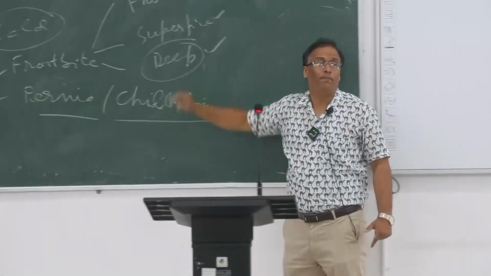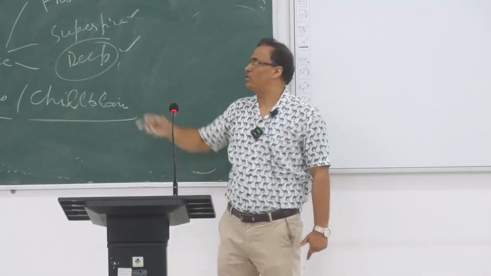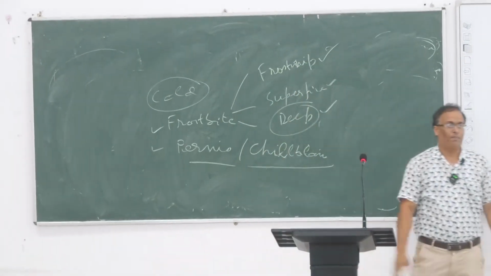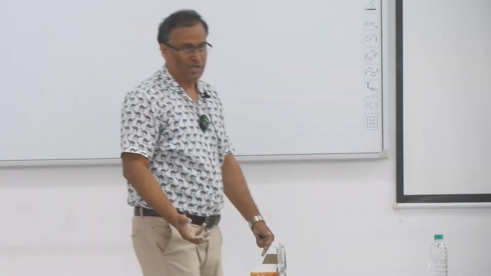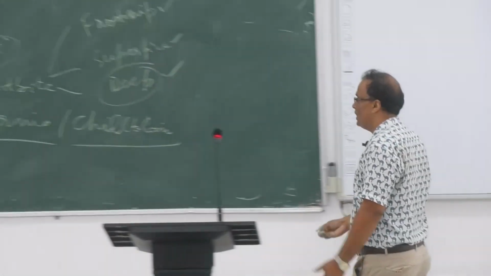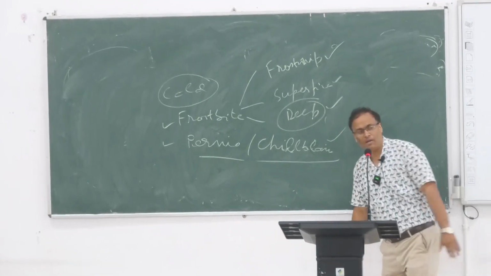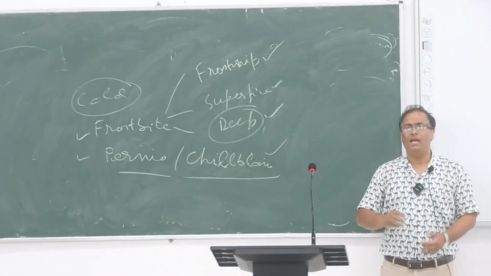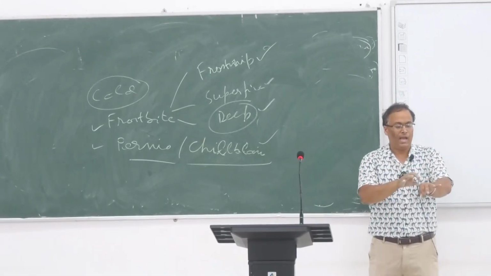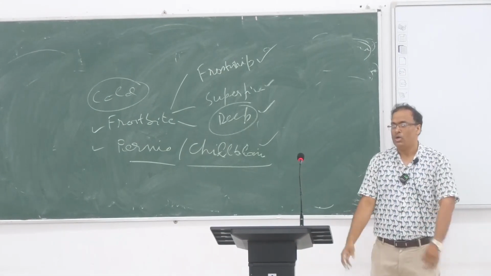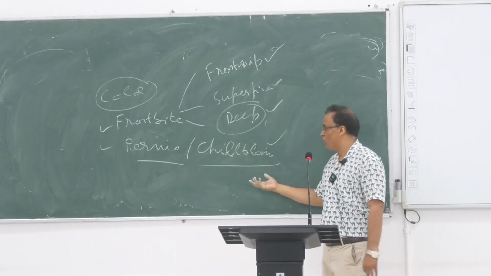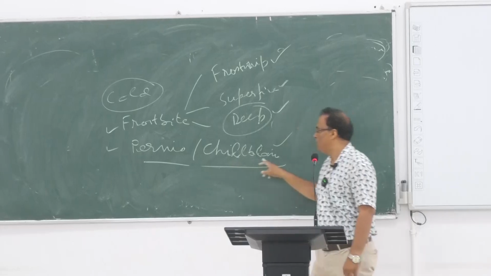Before that, frost nip, you may come across it as a short note: frost nip and frostbite. Frost nip is the first part of frostbite, grade 1. So frostbite is not at all a good thing. Chilblains is not very much a medical emergency. It is basically blister-like formation of the skin. It may happen in the hands, in open areas, and some experience it also at Zero Point. It is called pernio and chilblains.